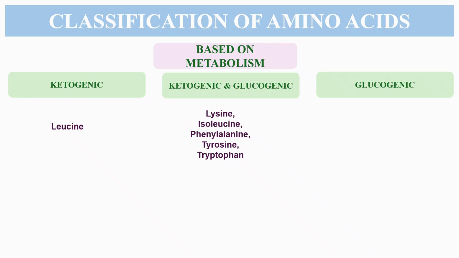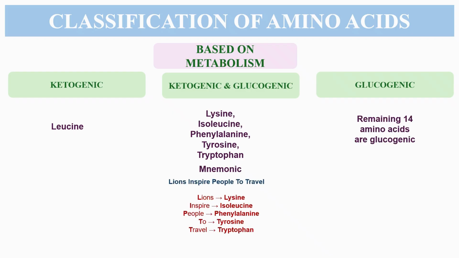And some amino acids can be both ketogenic and glucogenic, which means that they can produce both glucose and ketone bodies. And you can learn it by an easy mnemonic, that is, lines inspire people to travel. That means they include lysine, isoleucine, phenylalanine, tyrosine, and tryptophan, while the remaining amino acids are all glucogenic in nature.